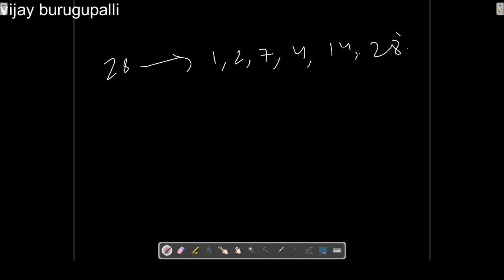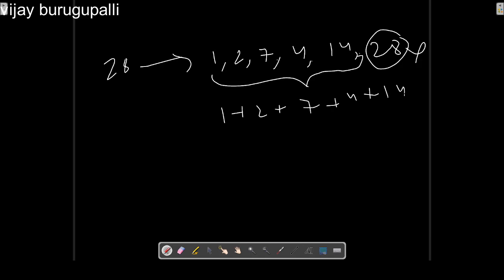Now let's exclude 28 and add these numbers. It means 1 plus 2 plus 7 plus 4 plus 14, which means we are getting 28. So here the sum of these remaining numbers is equal to the given number. So 28 is called a perfect number.